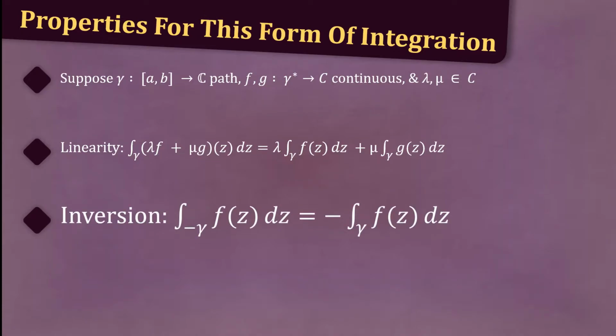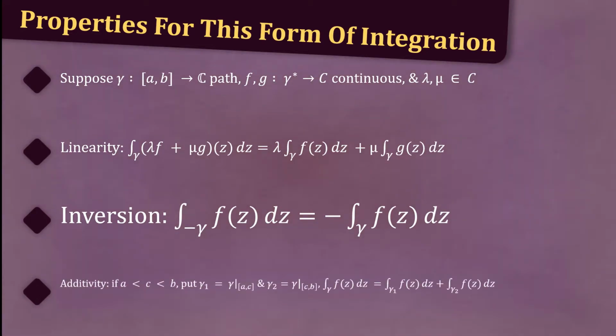Also, we have the inversion property that the integral over the inverse path −γ of f(z) dz is equal to minus the integral over γ of f(z) dz. We also have the additive property, which says that if a < c < b, put γ_1 equal to the restriction of γ to [a, c] and γ_2 the restriction of γ to [c, b], then the integral over γ of f(z) dz is equal to the integral over γ_1 of f(z) dz plus the integral over γ_2 of f(z) dz.